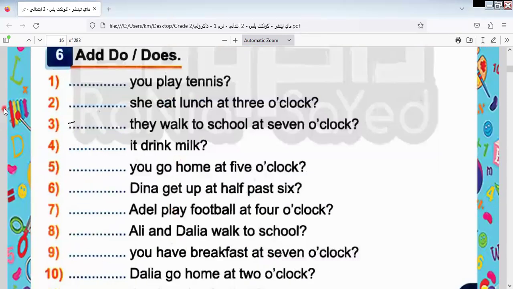Here we have do and does. I answer some of them and I will leave the rest for you to do by yourself. Okay, here we have do. As we know, do in simple tense takes what? Does or do. I'm listening. You are saying, Miss Iman, do you are clever pupils?